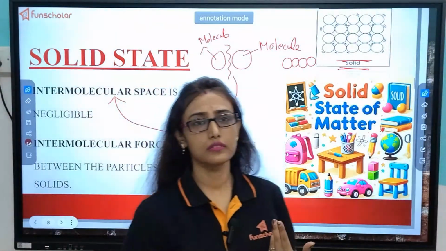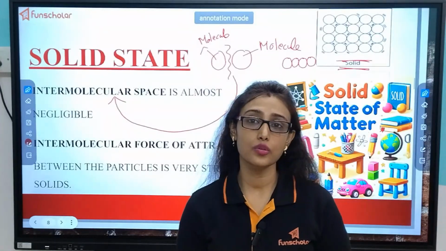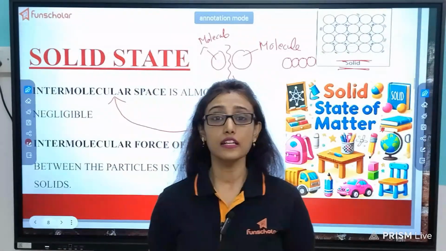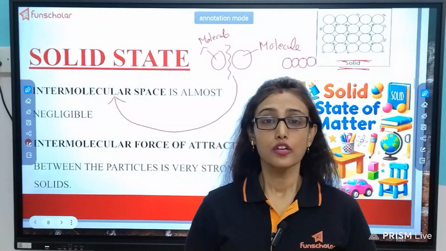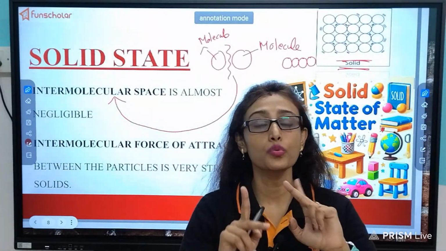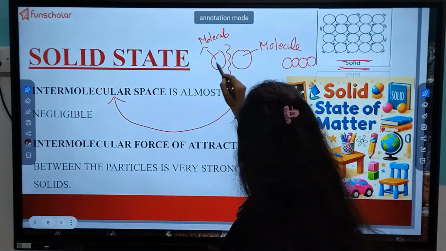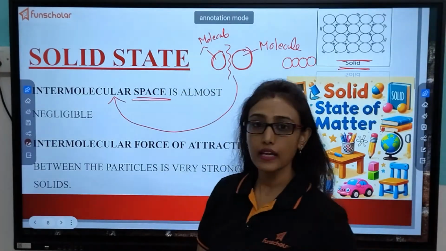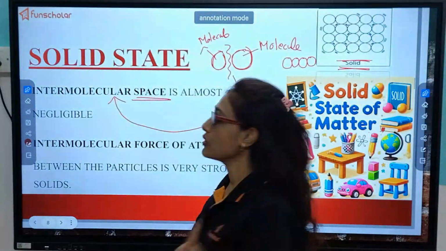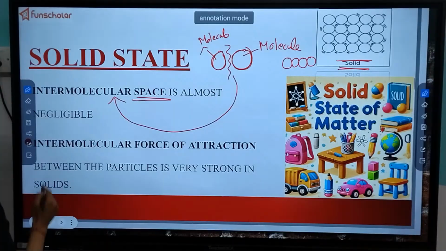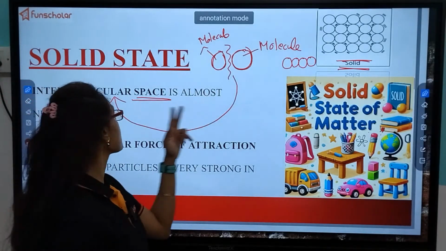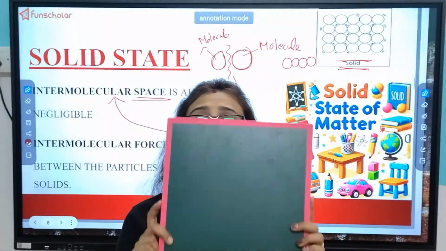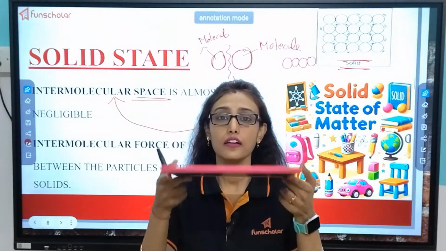Have you heard about the terms inter-school competition, inter-college debate competition, inter-school sports competition? So inter means between two. So here inter means between two molecules and space means empty place. So what is written? Let me read again. Intermolecular space is almost negligible in case of solids. That's why solids have a definite shape and volume.